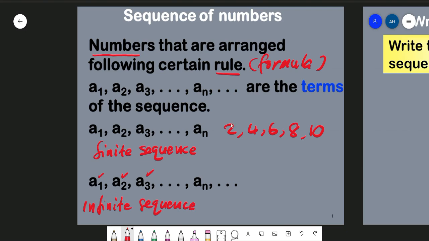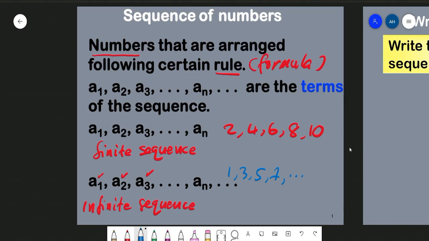For example, we have things like this. We have 1, 3, 5, 7, and this sequence goes to infinity without ending. The sequence of odd numbers, 1, 3, 5, 7, and then 9, and then 11, and so on and so forth, goes to infinity. So this type of sequence we categorize as an infinite sequence.